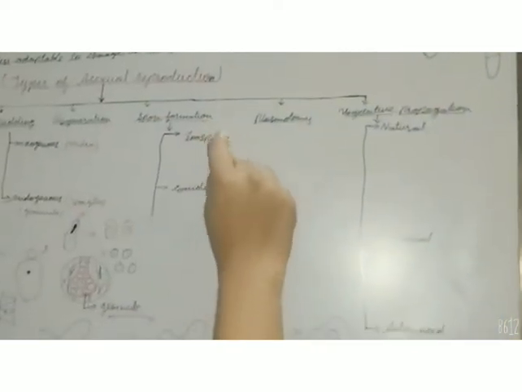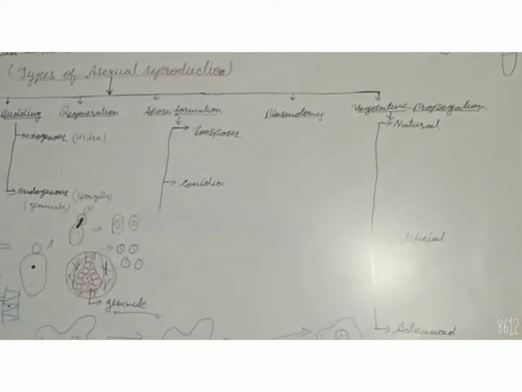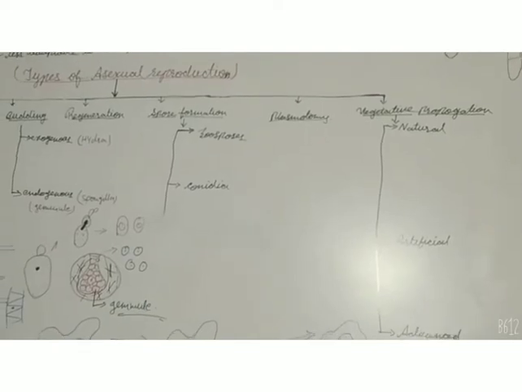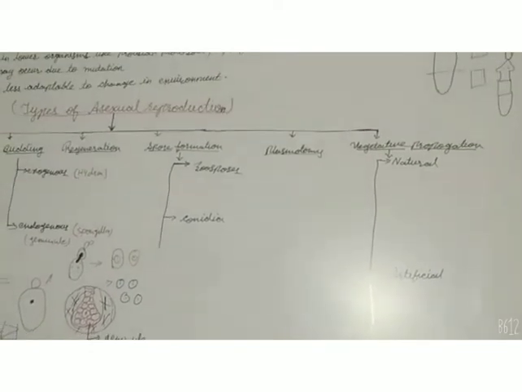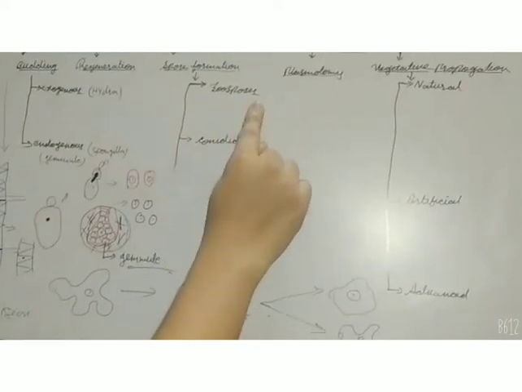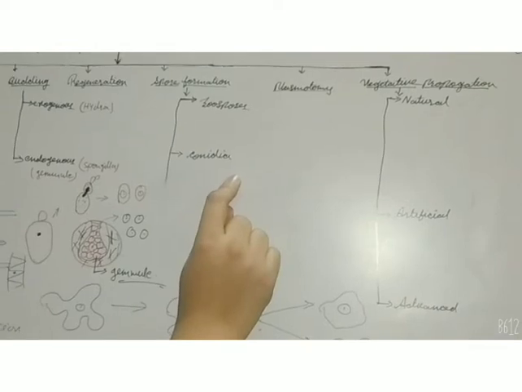Next form is spore formation. Spore formation takes place in some algae, fern and funaria, this kind of lower organism of the plant and animal group. It takes place through zoospore formation and by the formation of conidia.